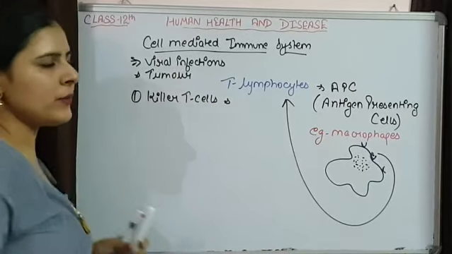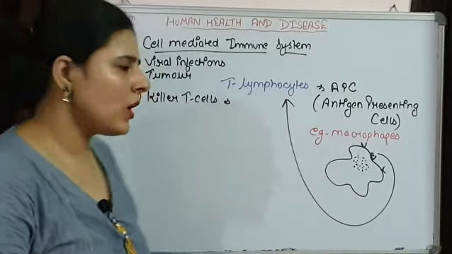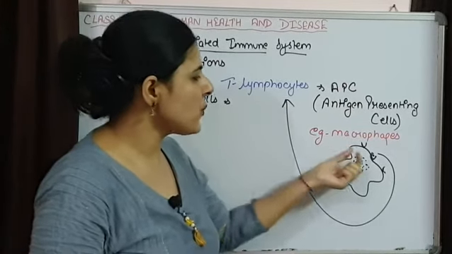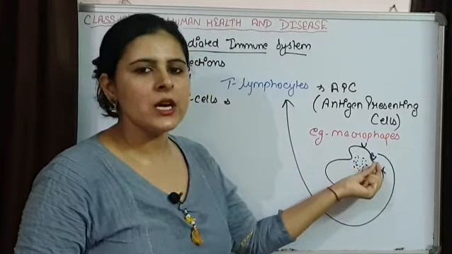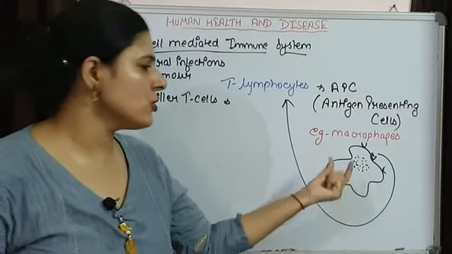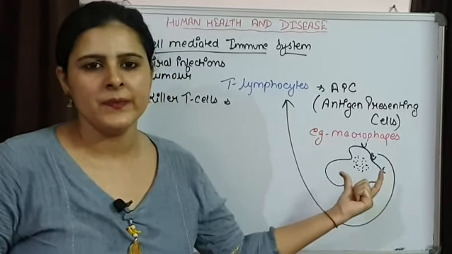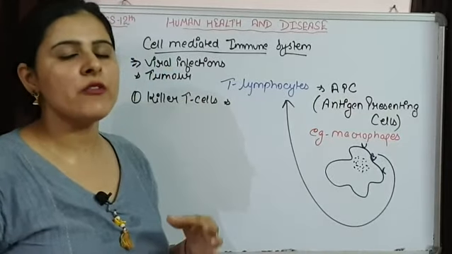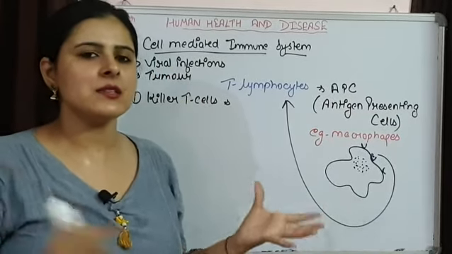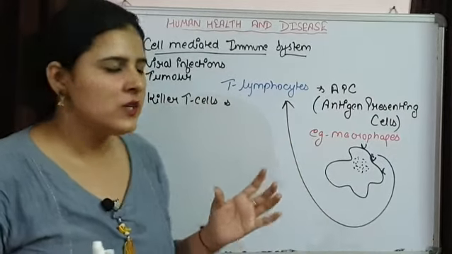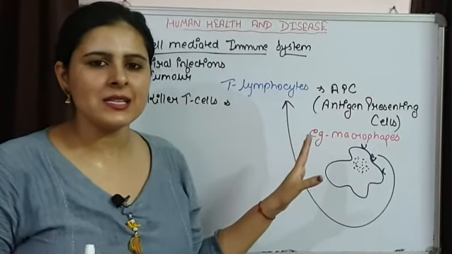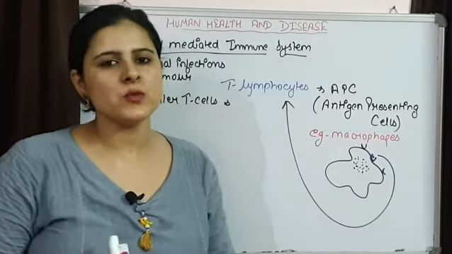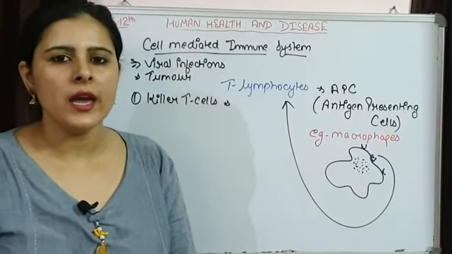Here no antibody production is taking place. What are these killer T cells doing? These killer T cells are responsible for the breakdown and degradation of the antigen. They are also known as quenchers because they remove the viral infected cells and the cancer cells from our body. They are known as killer T cells because they interact directly with the antigens and are responsible for killing them.